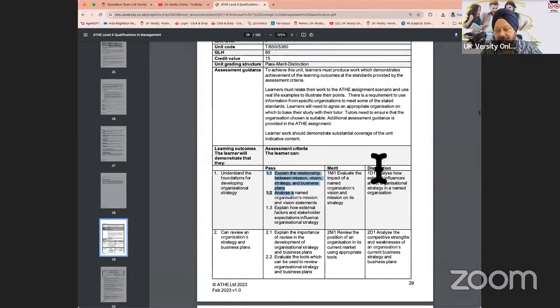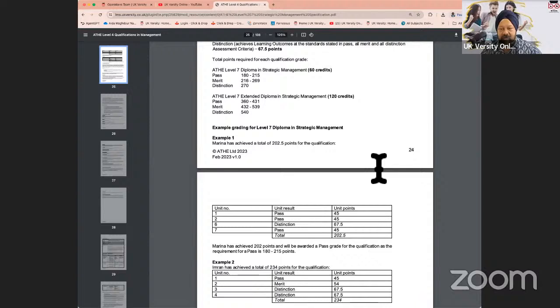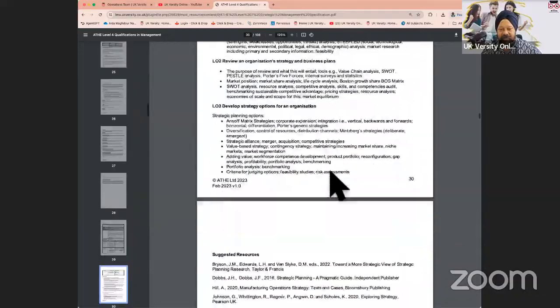And similarly, if you multiply that by 8 units, 50 into 8 is over 400. Your score will reach merit definitely. But in some units, you would have more than 3 learning outcomes. In some, you have 5. In some, you have 6. But generally, you have 4 learning outcomes.